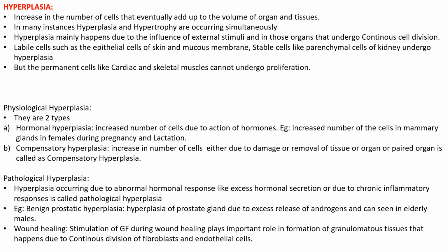Later, the continuous division of fibroblasts and endothelial cells occurs. Then due to the fibroblasts, there is a formation of scars. You know what a scar is. Then as endothelial cells increase, even the blood flow to that region will increase. Okay, if there is a damaged region in your body, the wound will get healed by the formation of a scar, that is fibroblasts, then endothelial cells. Later on there is an addition of the endothelial cells.